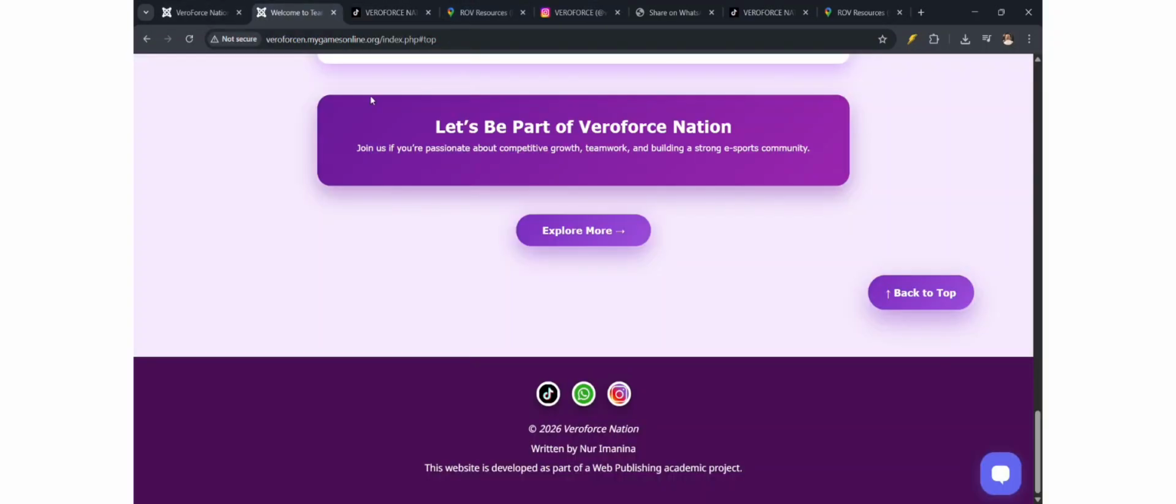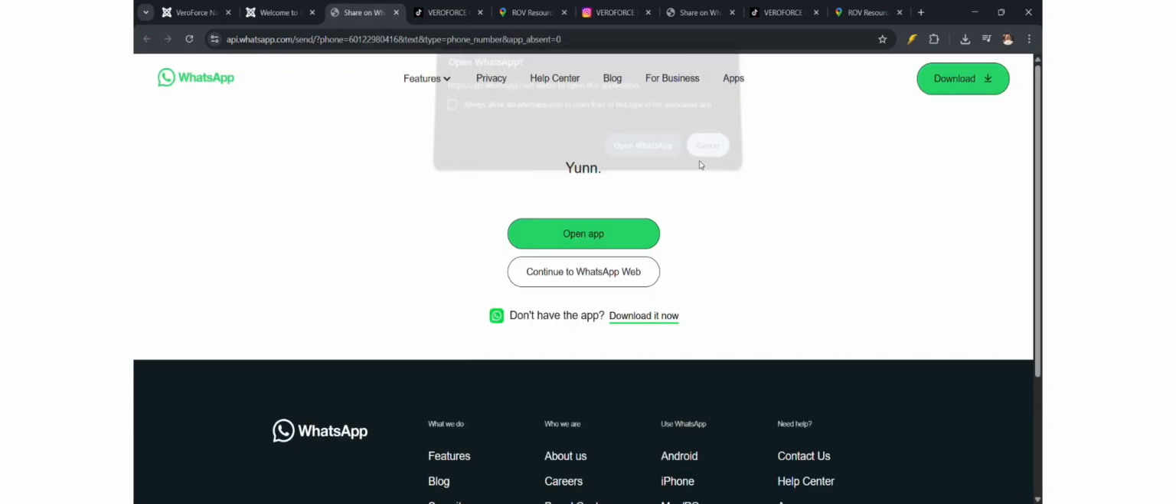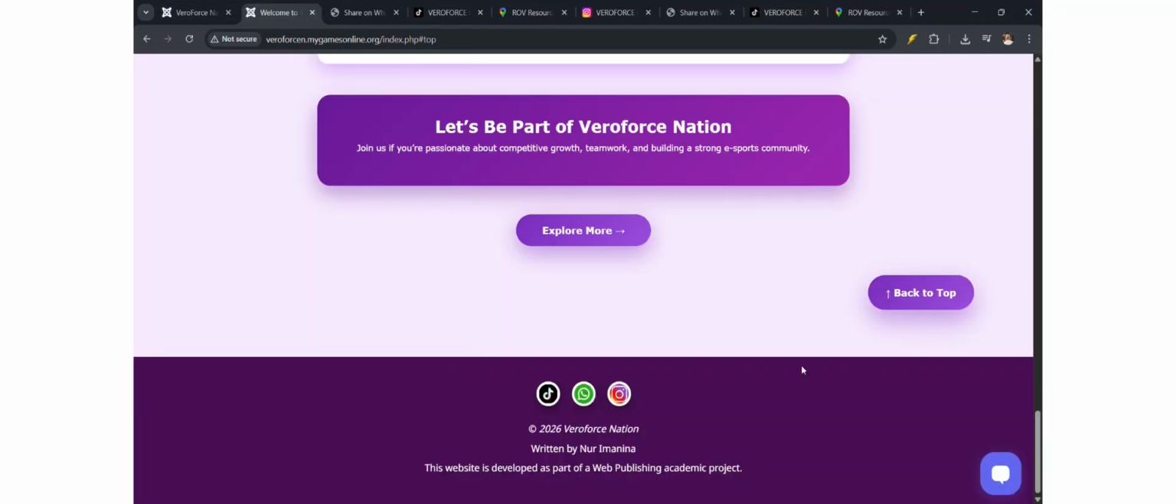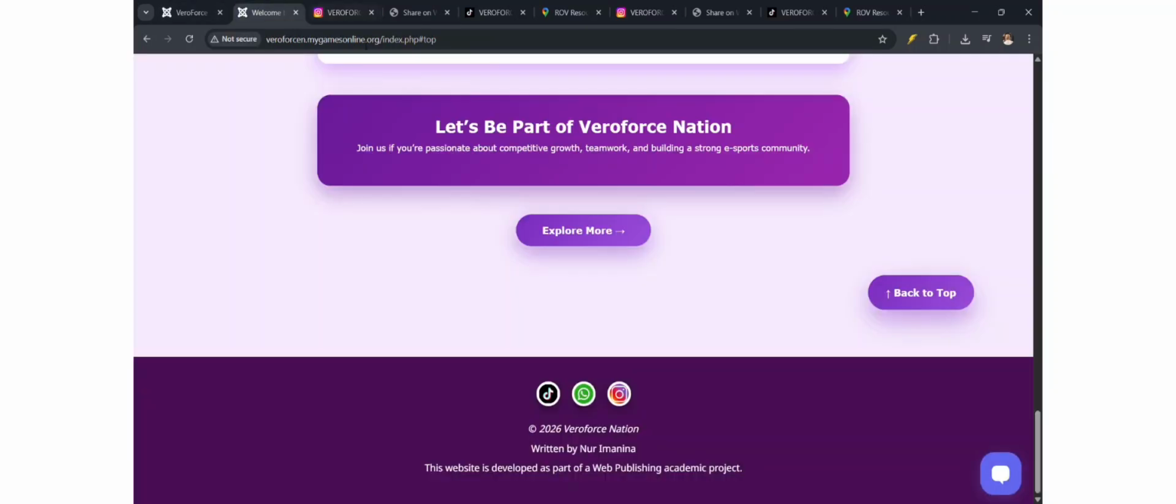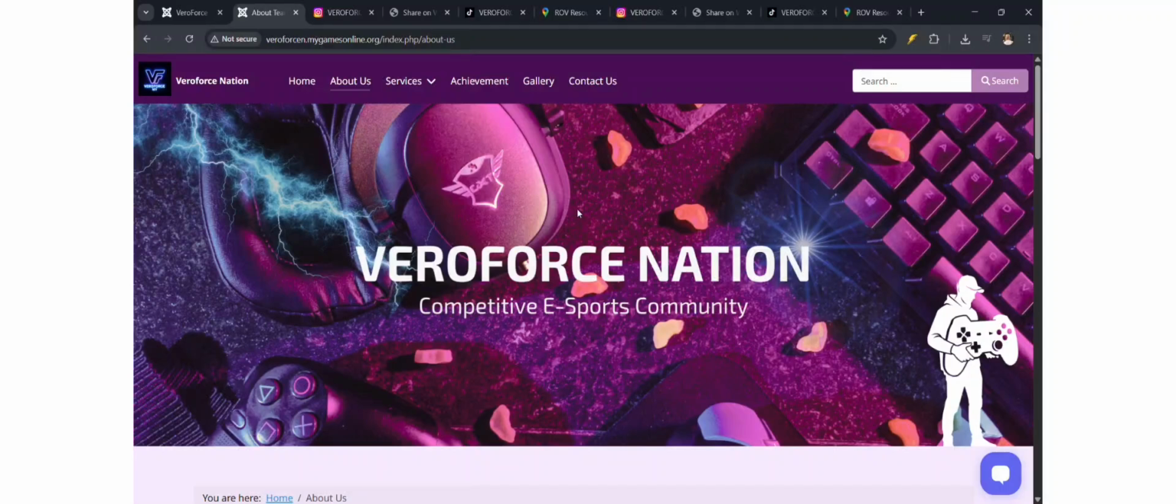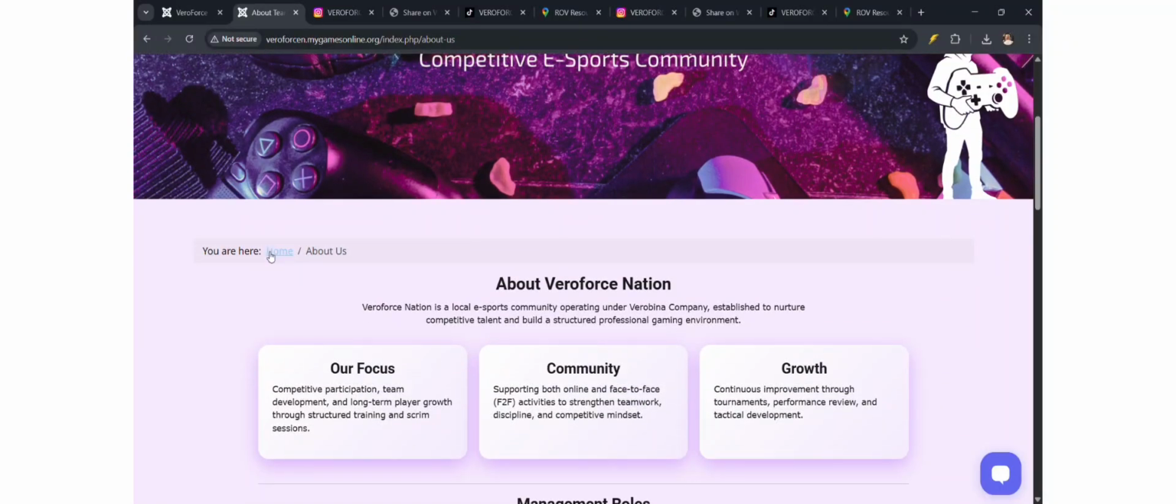For example, we have TikTok. Next, we have a WhatsApp that brings to our manager, manager WhatsApp, and then we have Instagram. Okay, so for your information, our button and footer is consistent for all pages. So we click on explore more. Okay, that brings us to our about us page.